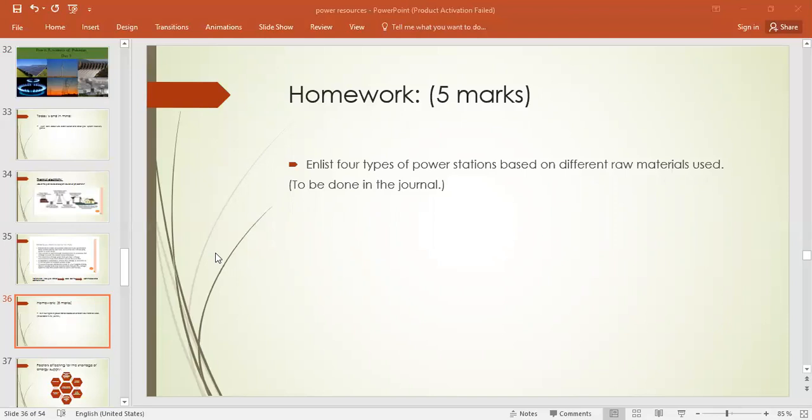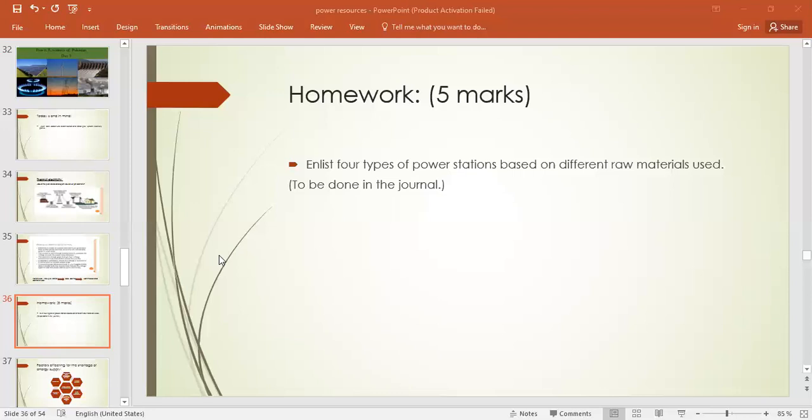You have to enlist 4 types of power stations based on different raw materials used, right? For example, let me give you one example here. Like Sheikhupura Dikhi power station, that is a coal fired power station, right? Where the main raw material that they use to generate electricity is coal. I'm repeating again, that's an example I'm telling you. And the main raw material is coal in it, right beta?